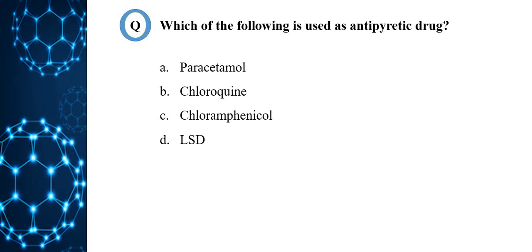Antipyretics cause the hypothalamus to override a prostaglandin-induced increase in temperature. The body then works to lower the temperature, which results in the reduction of fever. So the correct option is A, paracetamol, which acts as an antipyretic drug.